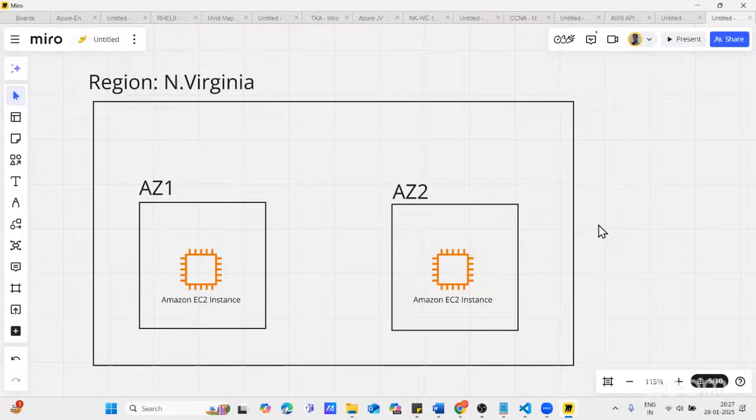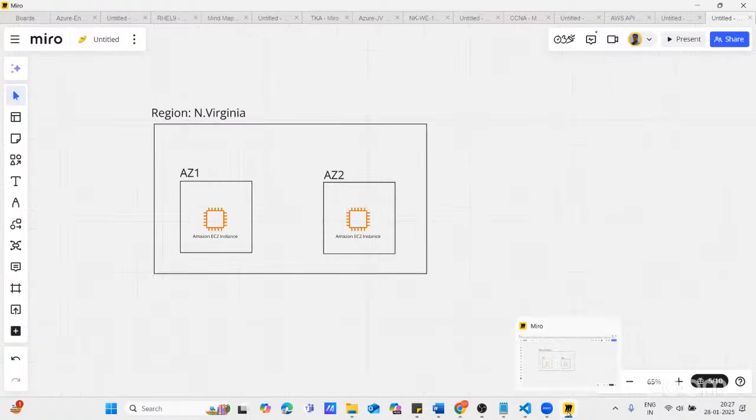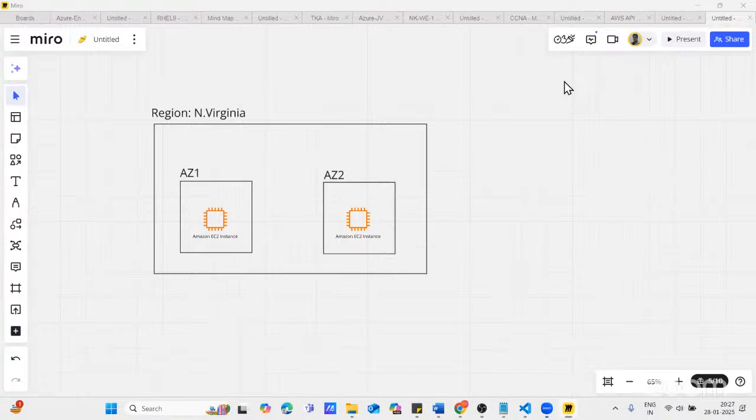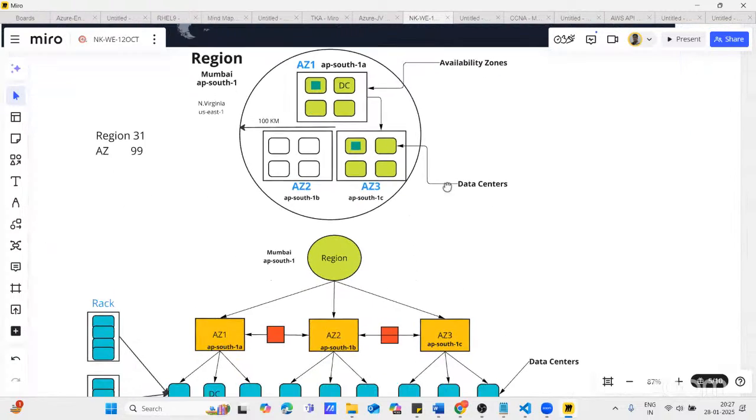So the region is providing what? High availability, right? And fault tolerance as well. We will cover that later on, but right now you should understand the purpose of an availability zone. Now we are going back, and here we go and see.